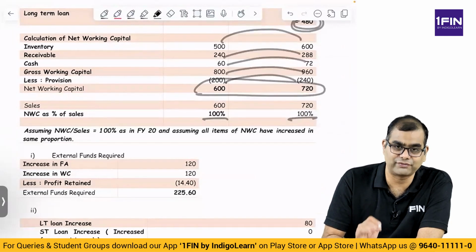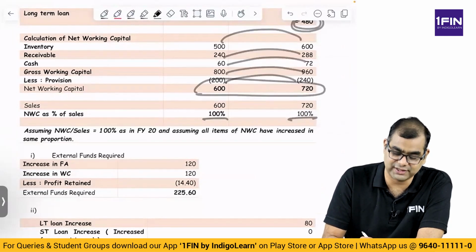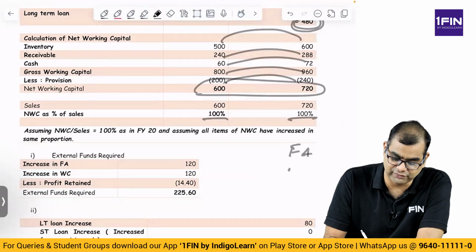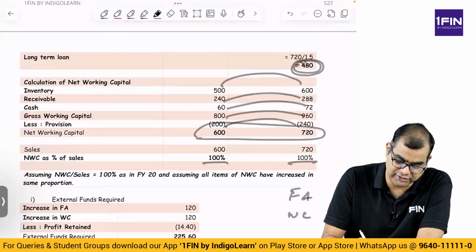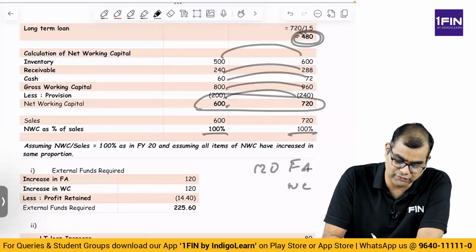Now, what is the external financing required? For what do you need external financing? You need money for fixed assets and working capital. Fixed assets, how much do you need? Your fixed assets have grown from 600 to 720, so you need 120 here. Working capital has grown from 600 to 720.